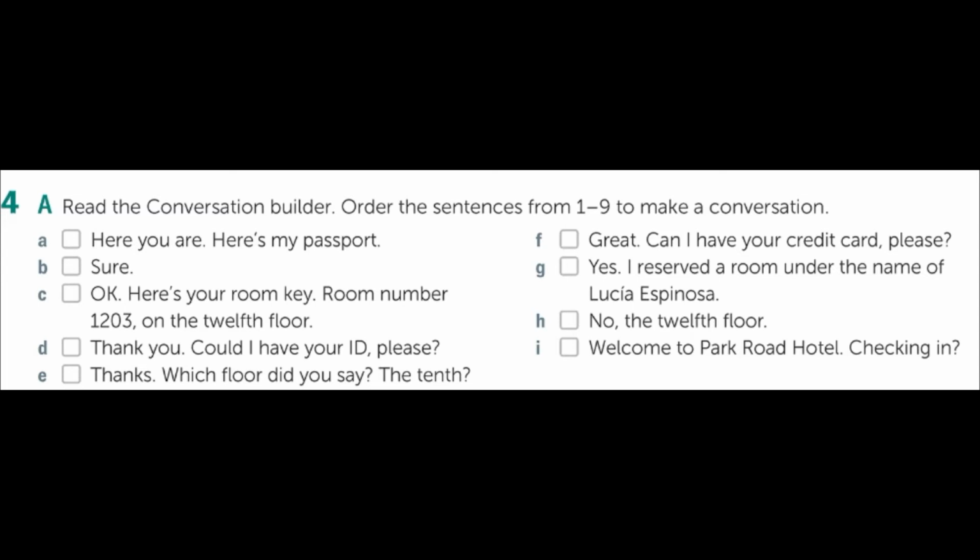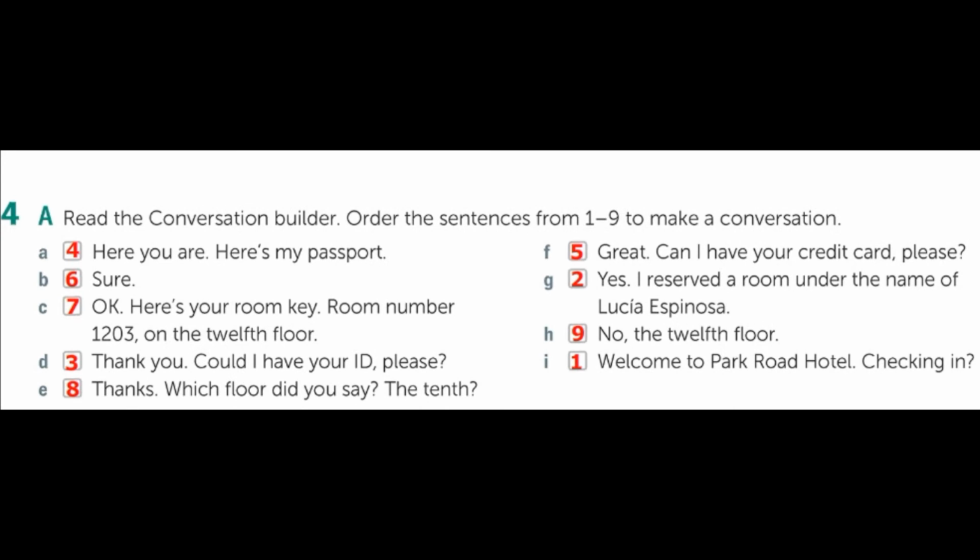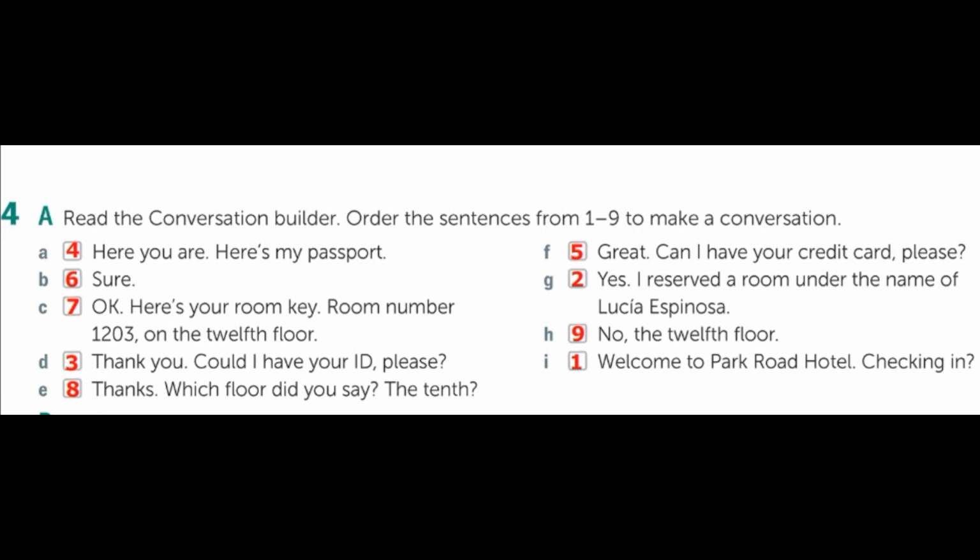Let's check the answers. So this is the conversation. Welcome to Park Road Hotel. Checking in? Yes, I reserved a room under the name of Lucia Espinosa. Thank you. Could I have your ID, please? Here you are. Here's my passport. Great. Can I have your credit card, please? Sure. Okay. Here's your room key. Room number 1203 on the 12th floor. Thanks. Which floor did you say? The 10th? No, the 12th floor.